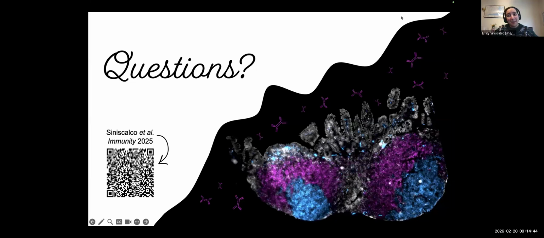In terms of the compartmentalization, the gut is very interesting in terms of its isotype compartmentalization. If you're just looking at total B cells, the IgG1 is much more enriched in the mesenteric lymph node than it is in the Peyer's patch. However, we were really surprised to see in the flow data that I showed you guys earlier that the Peyer's patch has a lot of IgG1 when it comes to these antigen-specific B cells.